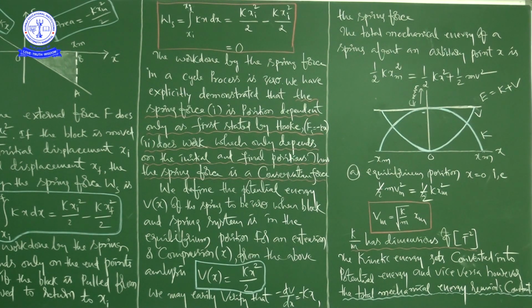When we define the potential energy V of x, V is the usual notation to represent potential energy.